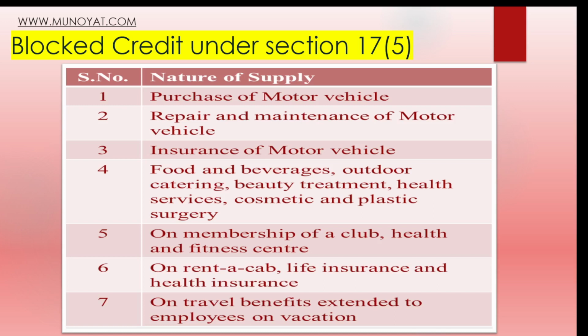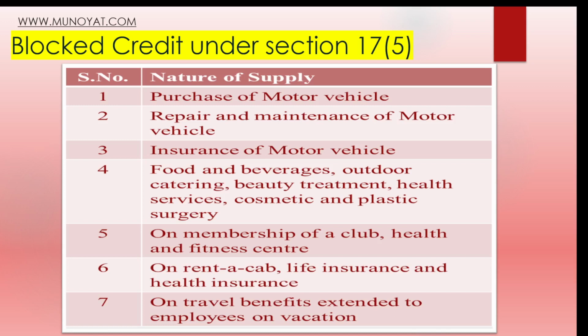Block credit. Now we'll see the provisions of the block credit under section 17(5). These are the credits where, on the purchase, the ITC is not allowed and it is blocked at the initial stage, like purchase of motor vehicle. If any business has purchased a motor vehicle, then ITC on the capital asset will not be allowed.